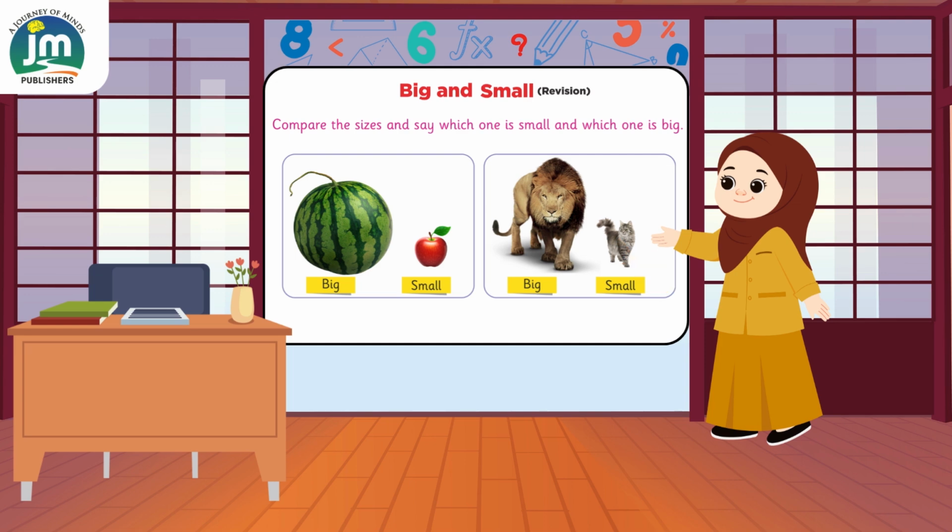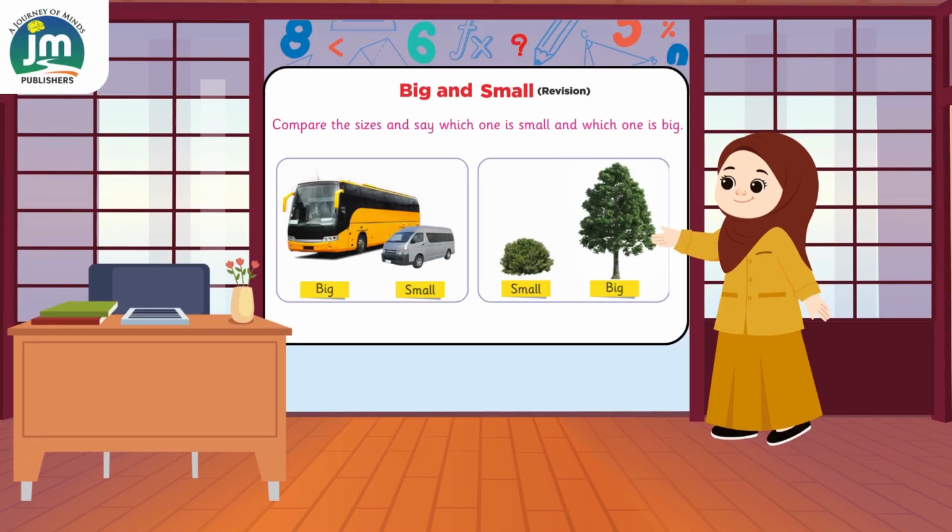Cat is small. Dear students, now look. The bus is big. The van is small. Big bus, small van. Very good. Now look at these trees. This tree is big. This tree is big. And this plant is small. Big tree, small plant. Dear students, today we will learn big things, small things. Big means large, small means little.